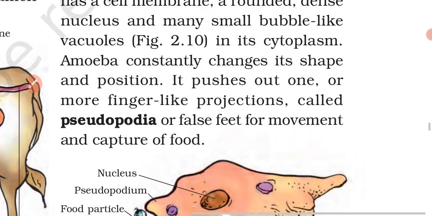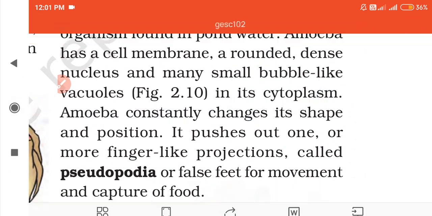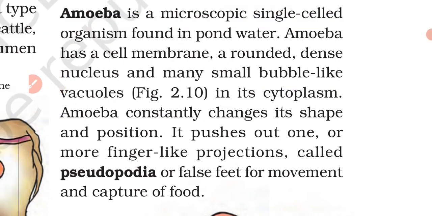Here it is written that it pushes out one or more finger-like projections called pseudopodia, or false feet, for movement and capture of food. With the help of these pseudopodia, it will move and capture its food particles. Next we'll discuss feeding and digestion in amoeba, which is given on the next page.